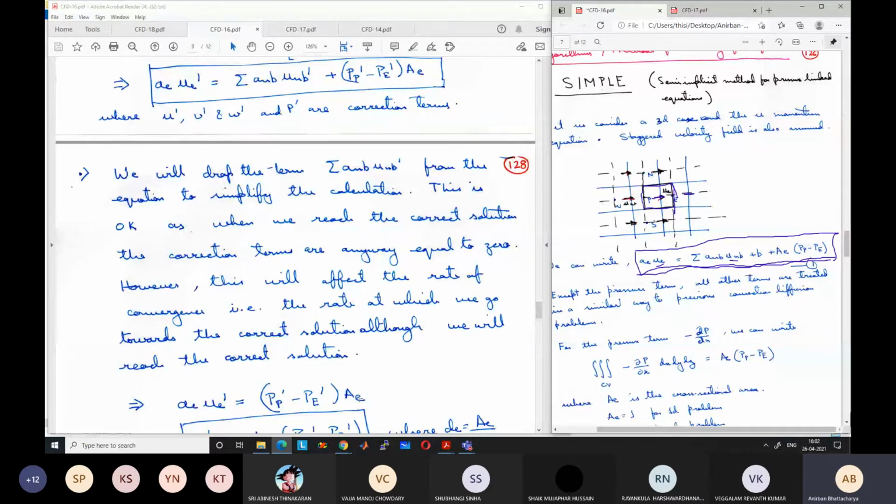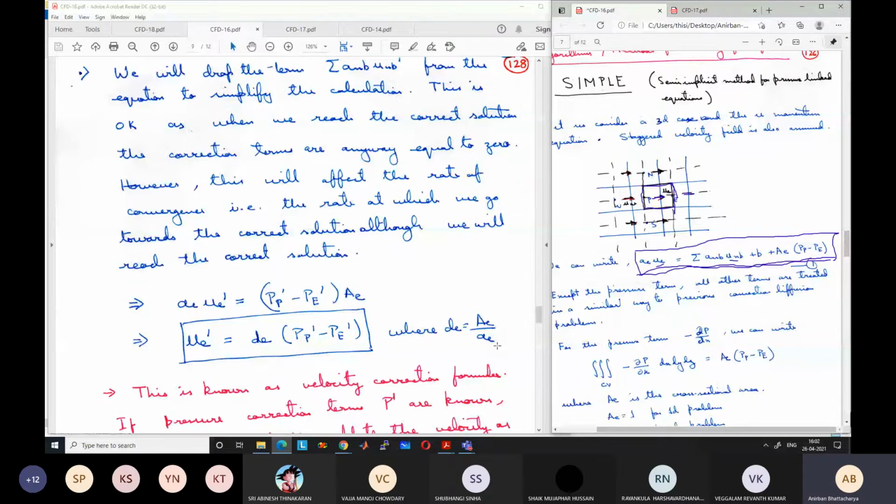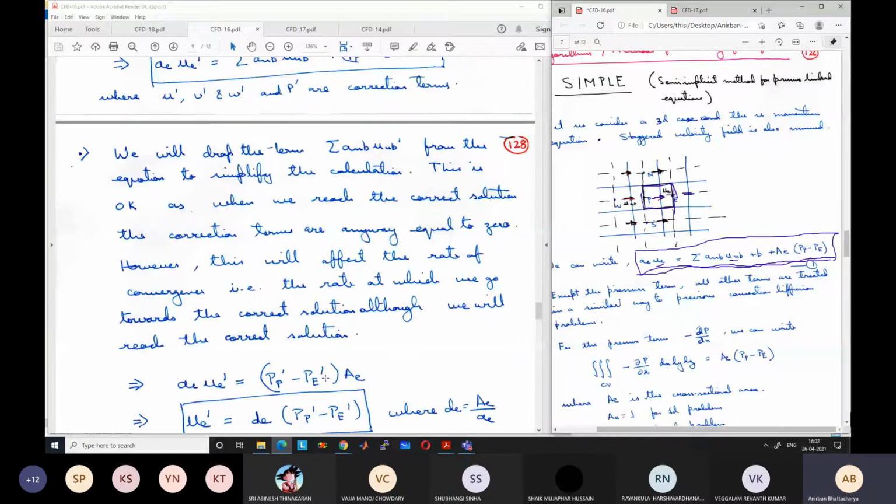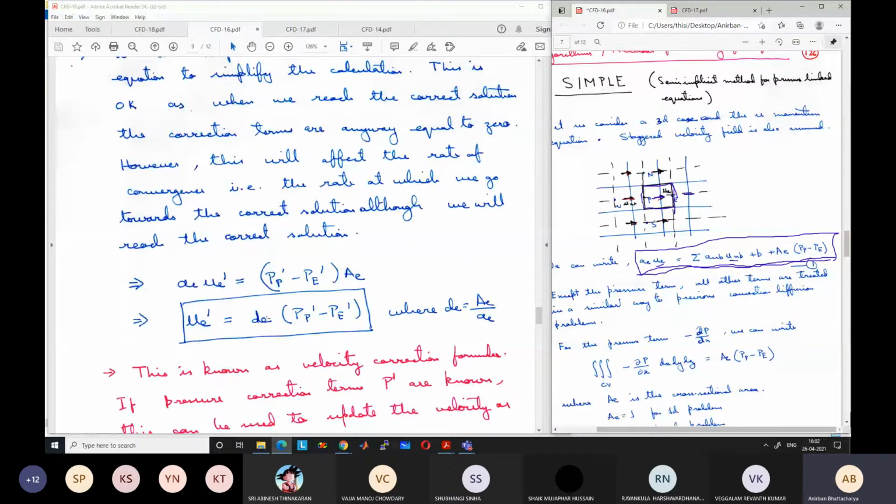D(PP' − PE'), let me keep this open. D(PP' − PE'), where D is equal to AE by small a. Capital A is known, small a is also known because this is a coefficient. It has already been calculated while discretization. So small a is also known, capital A is also known. So D is known. Now the unknowns are UE', PP' and PE'.